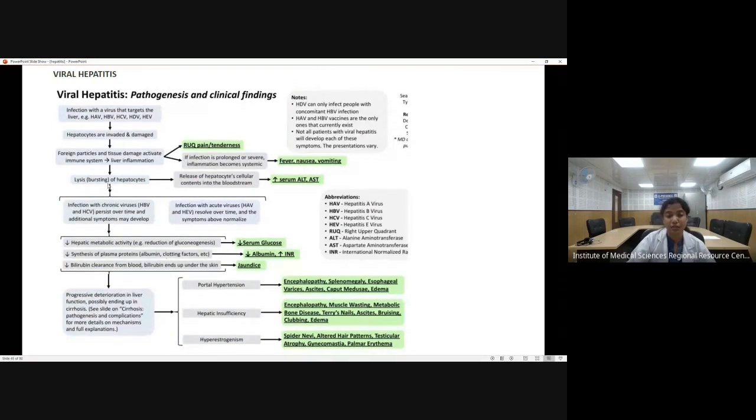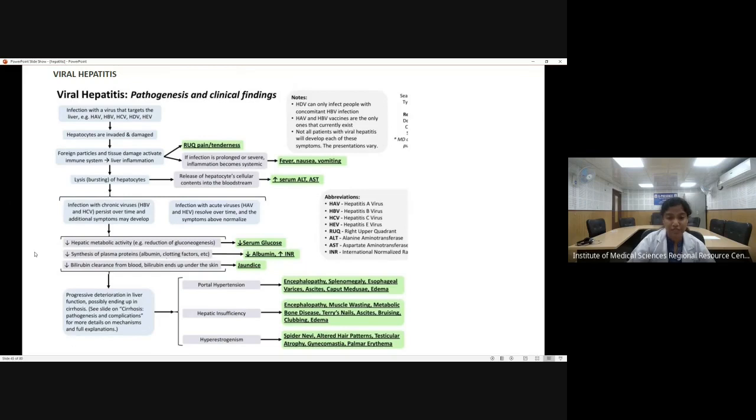As there is inflammation, ultimately this will lead to lysis of the hepatocytes. When there is lysis of the hepatocytes, the hepatocellular enzymes will be released into the blood, which will be seen in the form of increased serum ALT and serum AST. This is the hepatic profile.